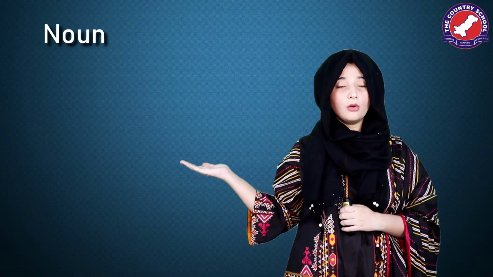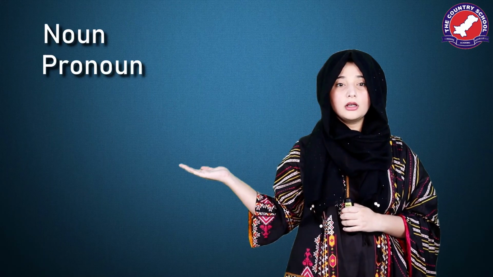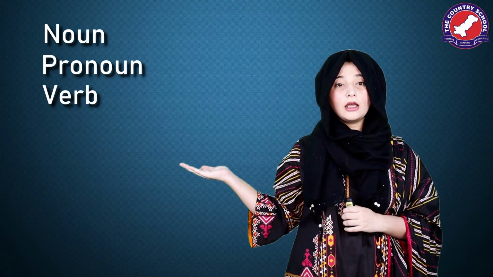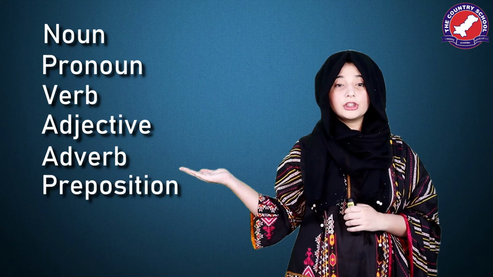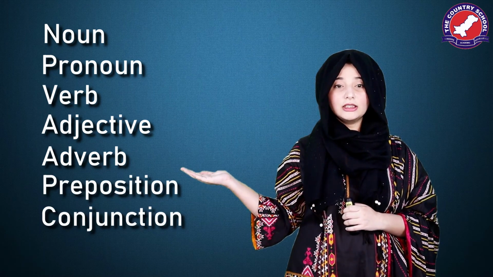So that was all for today's video. Let's quickly revise what we learned. First, we learned what is a part of speech. Then we learned all 8 types of parts of speech, which are noun, pronoun, verb, adjective, adverb, preposition, conjunction and interjection.